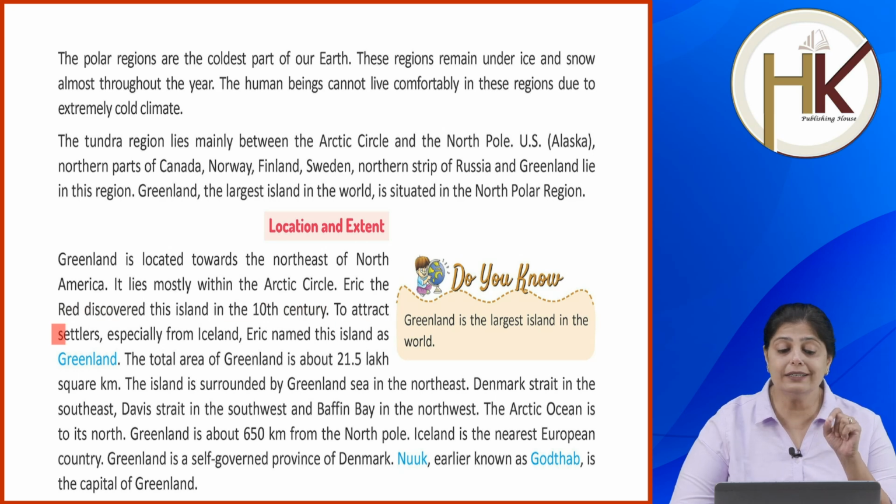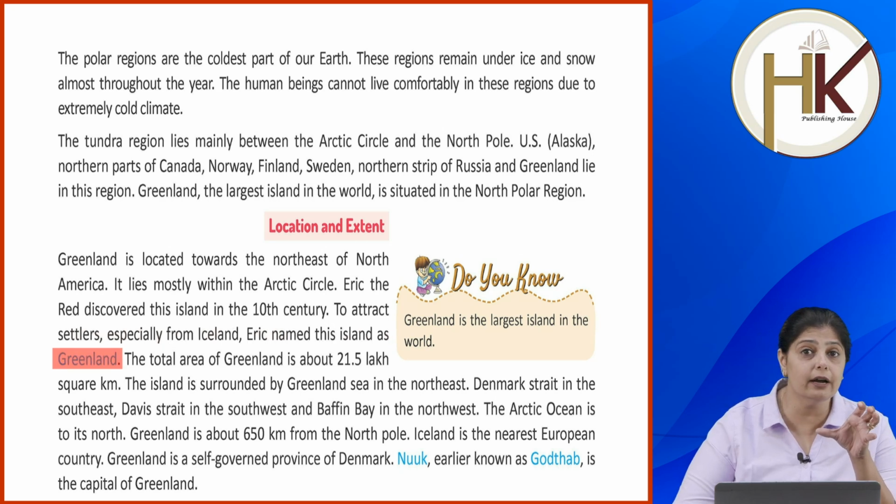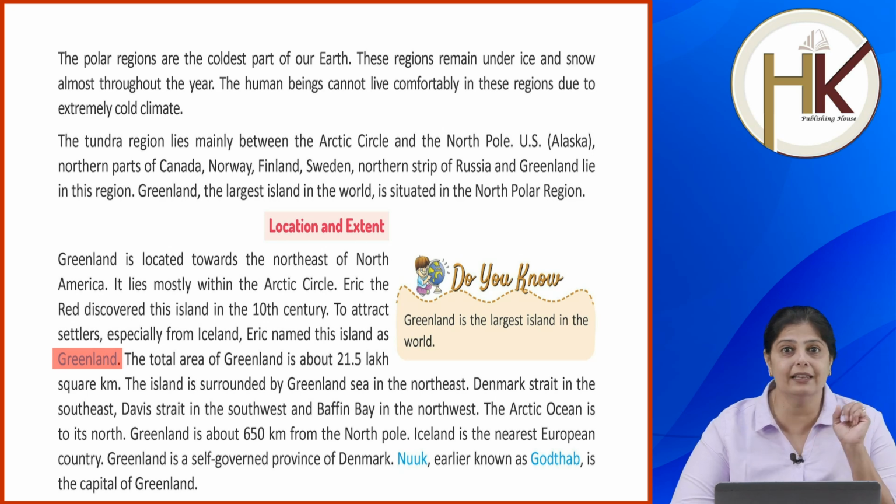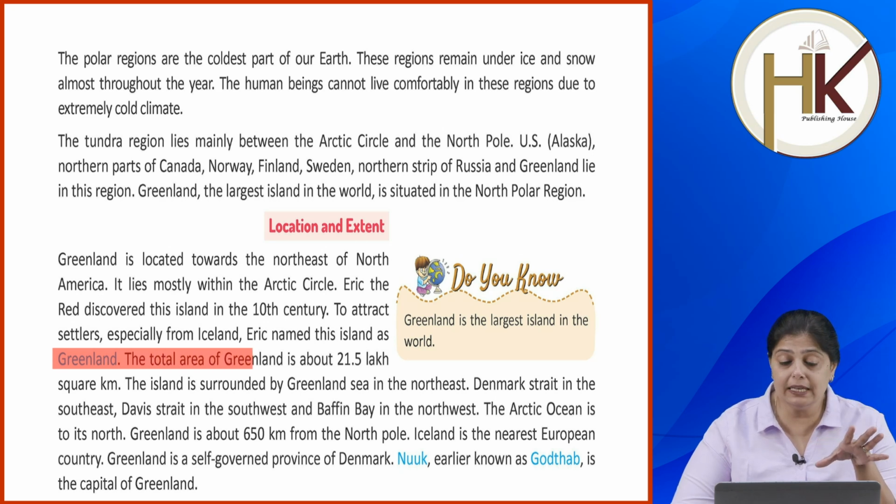Okay, to attract settlers, especially from Iceland, Eric named this island as Greenland. तो उसने क्या किया, because he wanted people to be there, to live on that island. That is the reason why he named that island Greenland. Okay. Now it is an island. Okay. Now the total area of Greenland is about 21.5 lakh square kilometer.